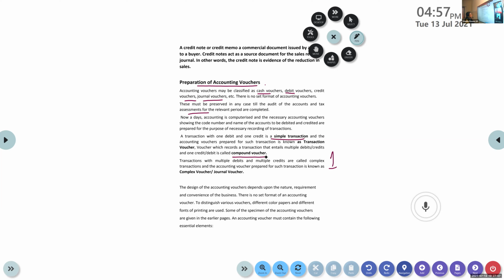Such transactions are called complex transactions. There are multiple debits, multiple credits. That means it is a complex transaction, and the voucher supporting that is called a complex voucher.